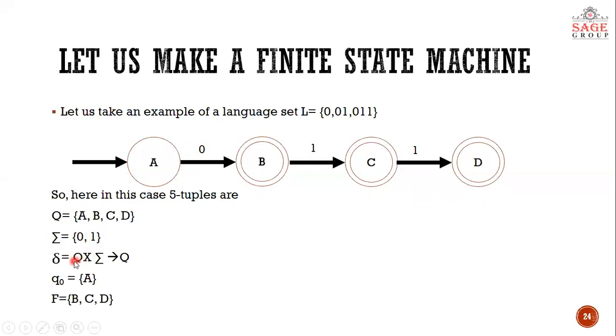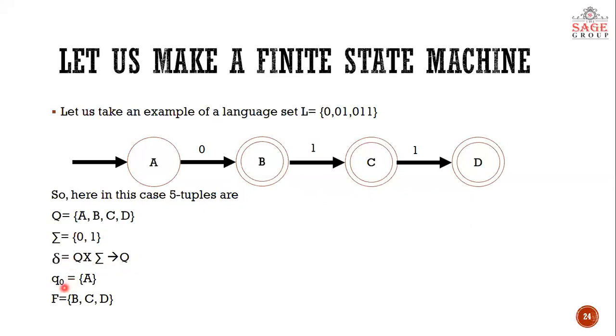Now talking about the transition function, I have written here Q cross sigma maps to Q, but for now I will not explain what this is because I haven't gone into the categorization of finite state machines. I'm just teaching you how to make a finite state machine. About transition functions, how they are written and how this function is designed, I will teach you in the next lecture. For now, just remember that this is a transition function.